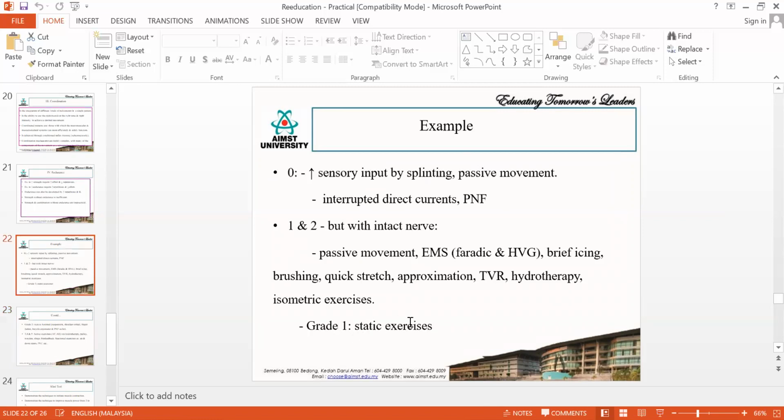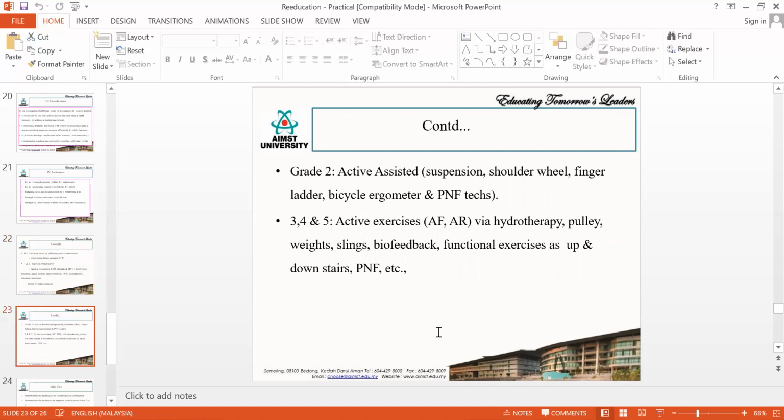When the muscle power is 0, then you will be using isometric exercises, which are also called static exercises. When the muscle power is 2, then you go for active assisted exercises. Assisted exercises are nothing but suspension, shoulder wheel, finger ladder, bicycle ergometer.